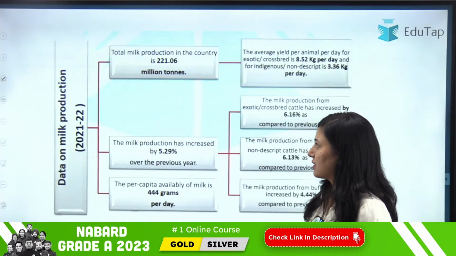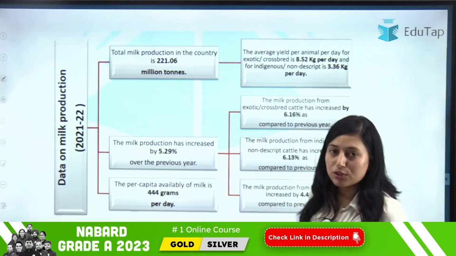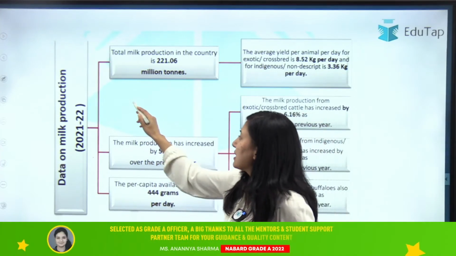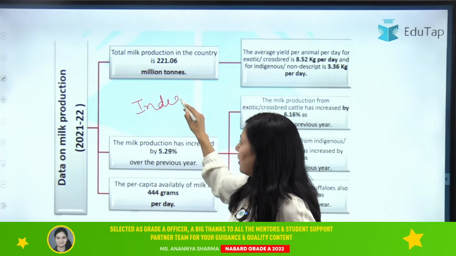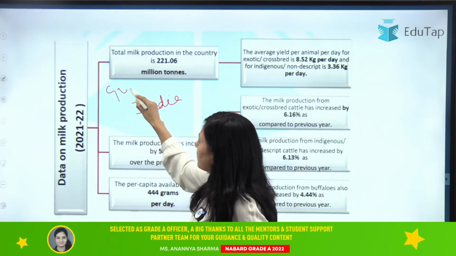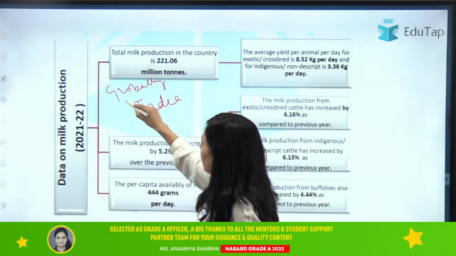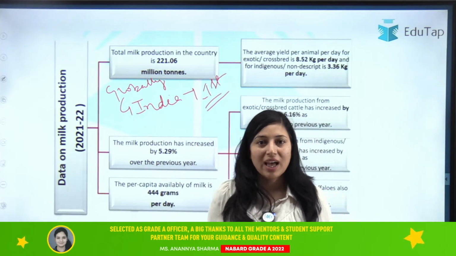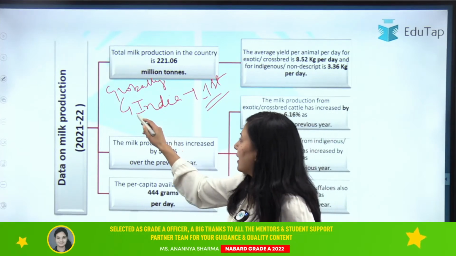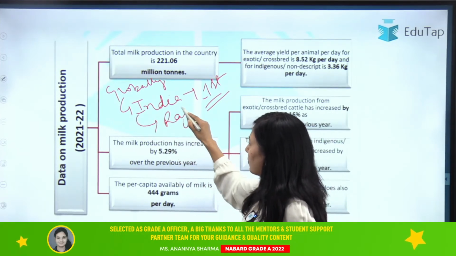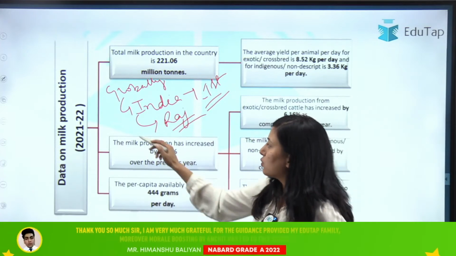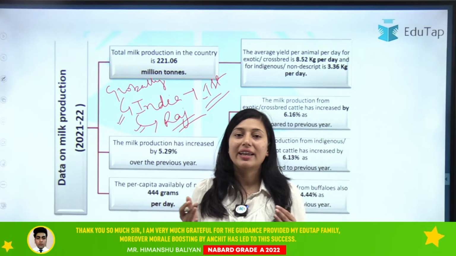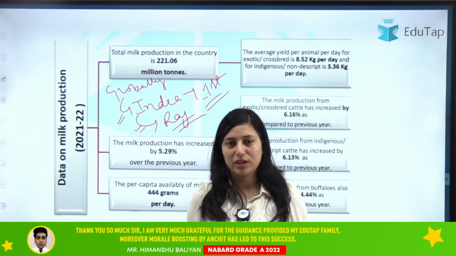Okay, from this statistics, the very first thing I want to tell you is that India is leading in milk production globally. India is in first rank of milk production. Okay, and out of all states in India, Rajasthan has the highest milk production. Clear? Now these two things should be clear to you, that India is leading worldwide in milk production, and in India Rajasthan is leading in milk production.